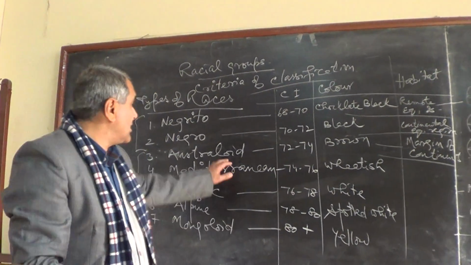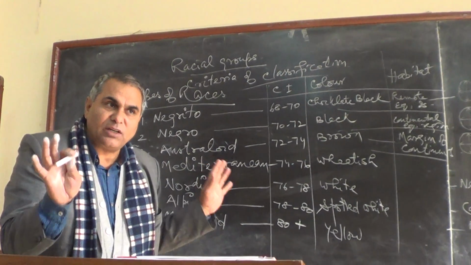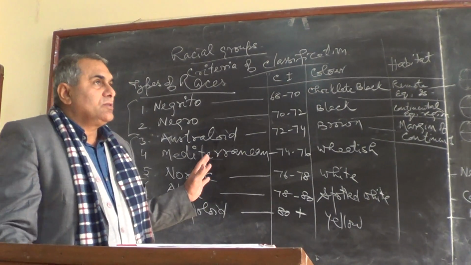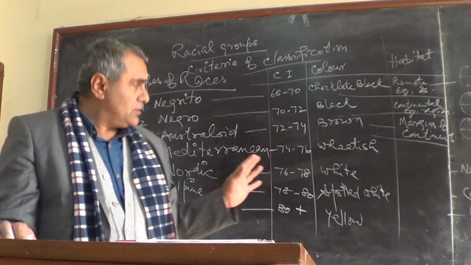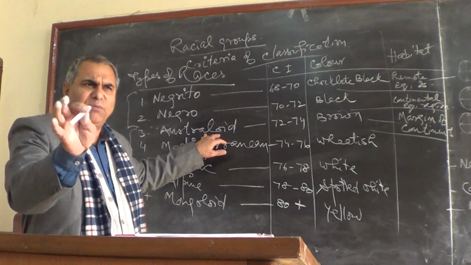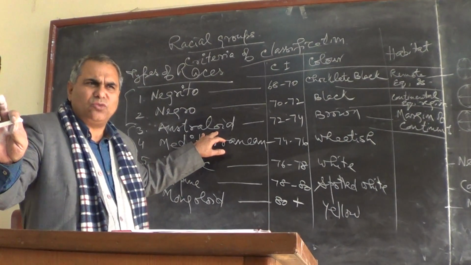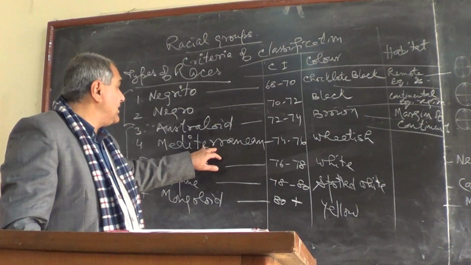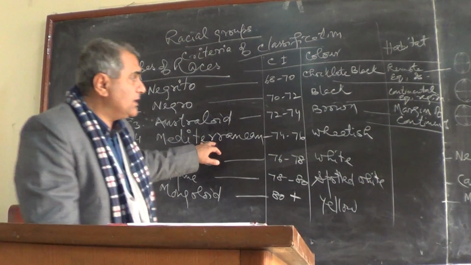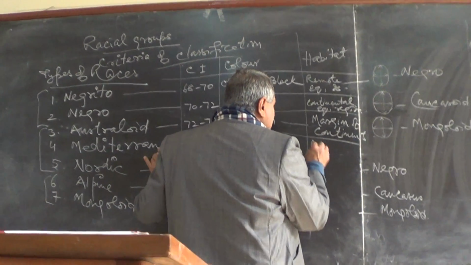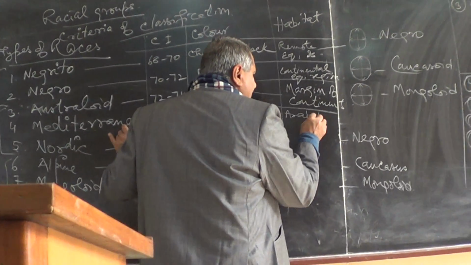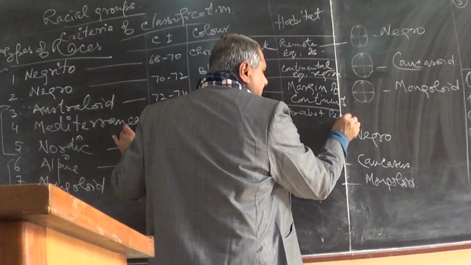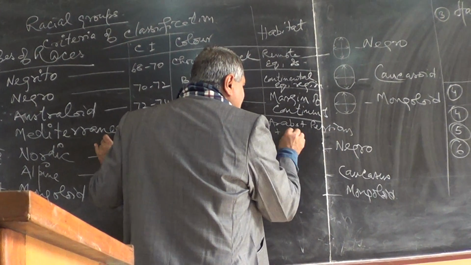So you came to know Australoid. Who are the Australoid? I hope the names of the tribes I mentioned need not be repeated. And Mediterranean, we people are the Mediterranean, basically Arabs plus Persians plus Indians.